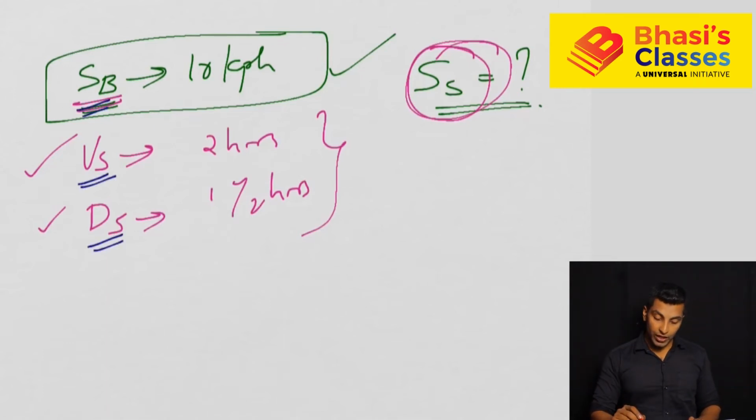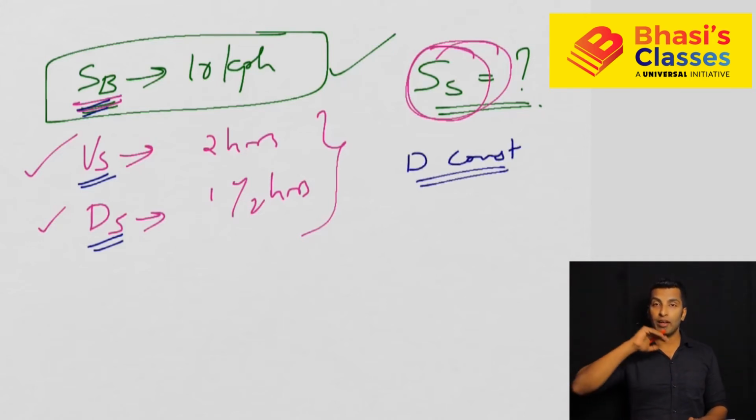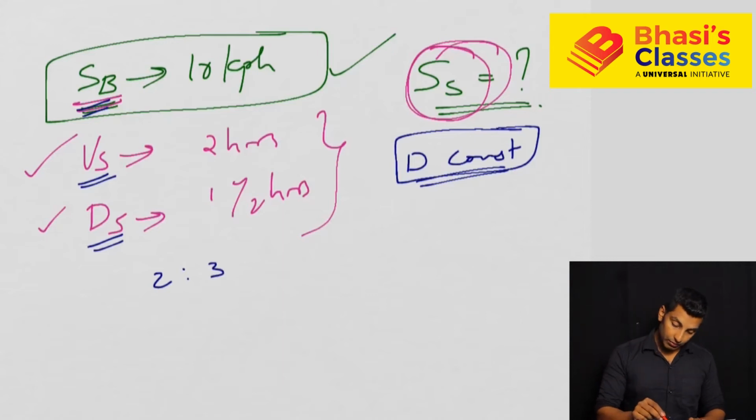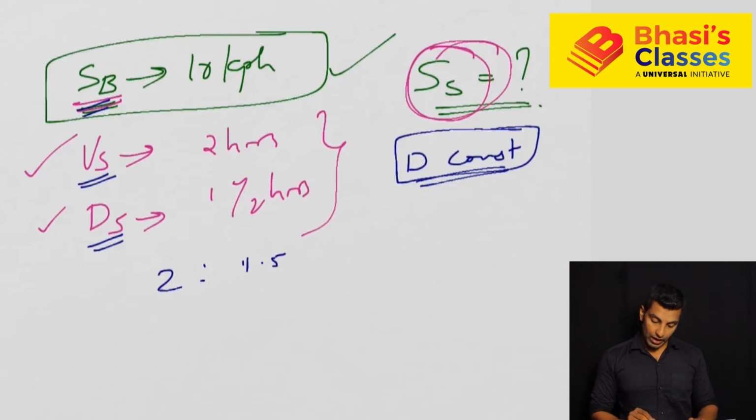One more important point which you need to note here is that the distance is constant. Because whether you are moving upstream or downstream, you are covering the same distance. Now see the property that we have learned: if distance is constant, what is the relation between speed and time? Speed and time are inversely proportional. What you know is the time ratio, that is 2 and 1.5, so you can write it as 4:3. So this is the time ratio.